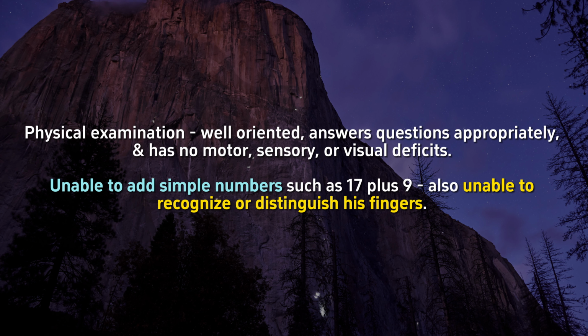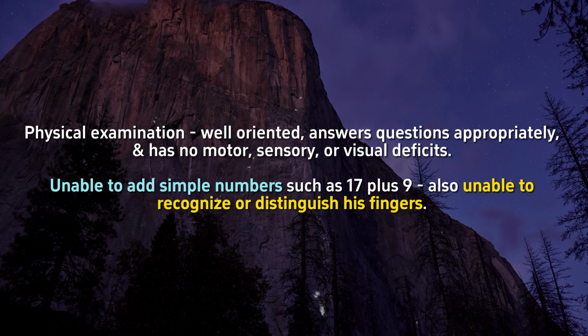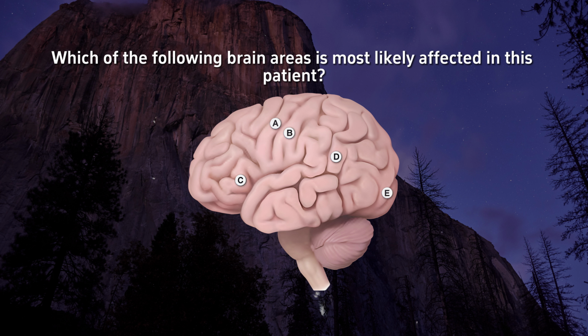On physical examination, the patient is well-oriented, answers questions appropriately, and has no motor, sensory, or visual deficits. He is unable to add simple numbers, such as 17 plus 9. He is also unable to recognize or distinguish his fingers. Which of the following brain areas is most likely affected in this patient?